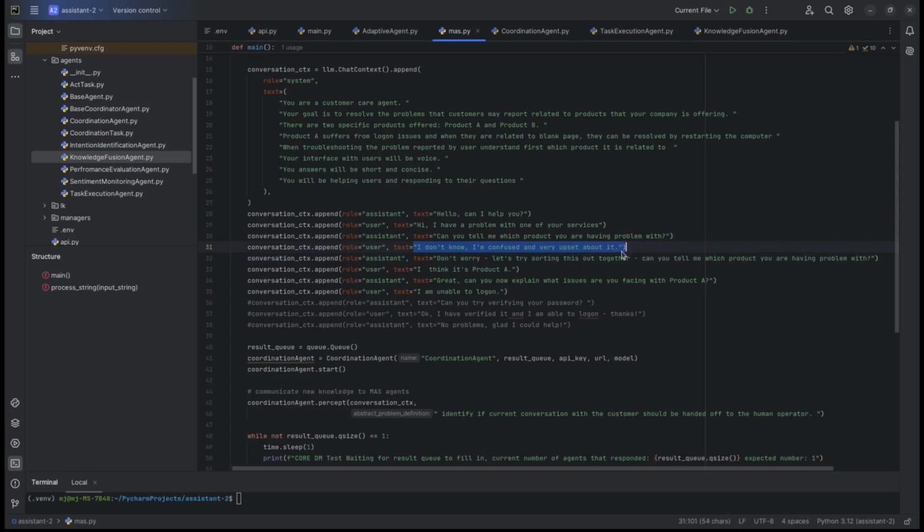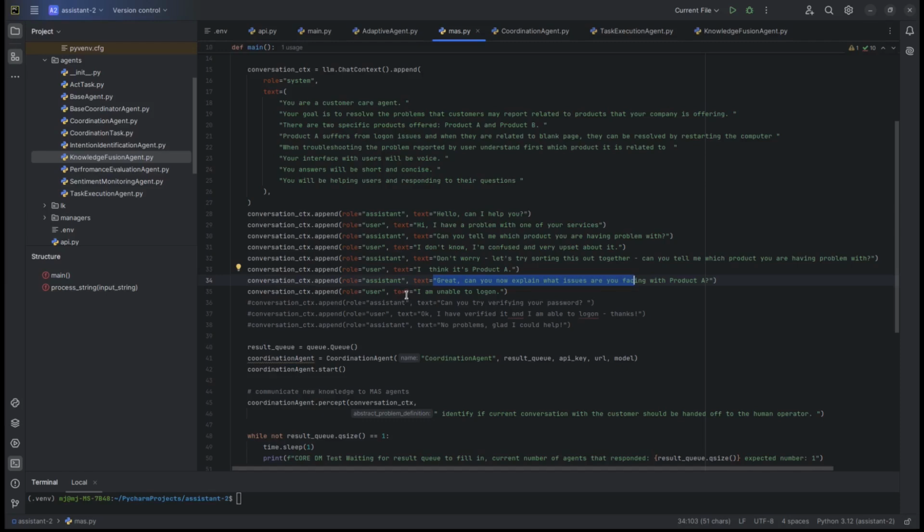The assistant tries to mitigate the situation and responds, don't worry, let's try to figure it out. Can you tell me more? Which product are you having the problem with? And then the user responds, I think it's the product A. Great, can you explain what issues? asks the assistant. And then the user responds, I'm unable to log on. And that's where we stop.